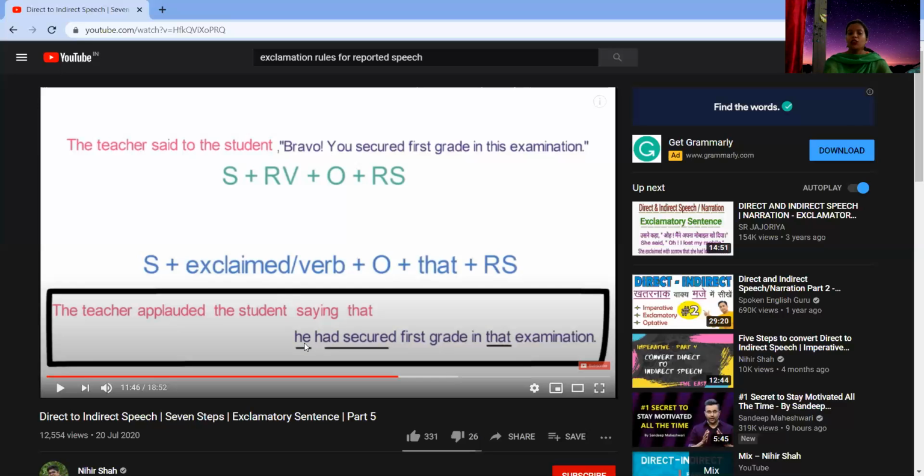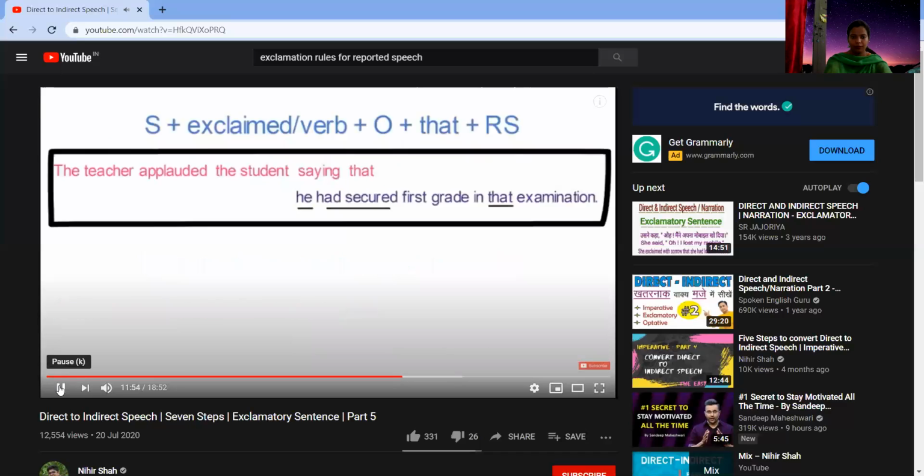All right, so he or she had secured. So now here it is simple past, so it will be in past perfect. Then in this examination, so this will change into that examination. Okay. In that examination. Wow, we learned another way to convert a direct speech to indirect. Let's look into the next example.